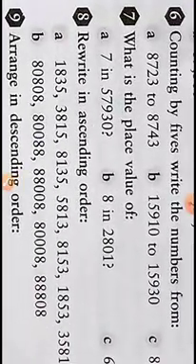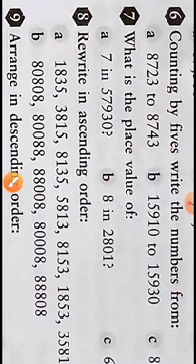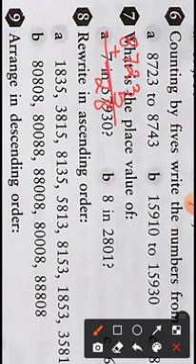In question number 6, we have been asked counting by 5s, write the number from. So counting by 5 means adding 5 in each step. So this is 8723. The next number, you have to add plus 5. So 5, 6, 7, 8. So it is 8728.